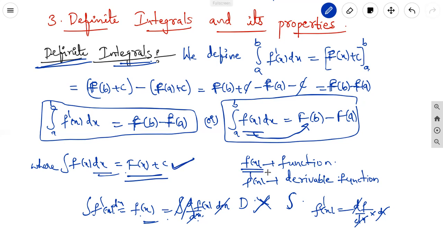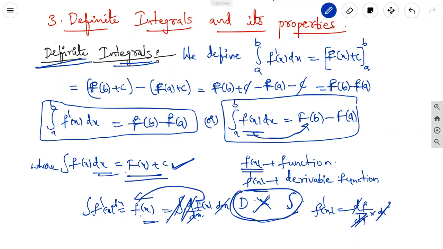Here f of x is a function, f dash of x is a derivable function. We know that derivative and integration are inverses of one another. How does it get cancelled? f dash of x means df by dx. When we take the integration of f dash of x dx, df by dx into dx gets cancelled. We get df. Derivative and integration are inverses of one another. After integrating the derivative function we get the function of x only. In that we can apply the limits.